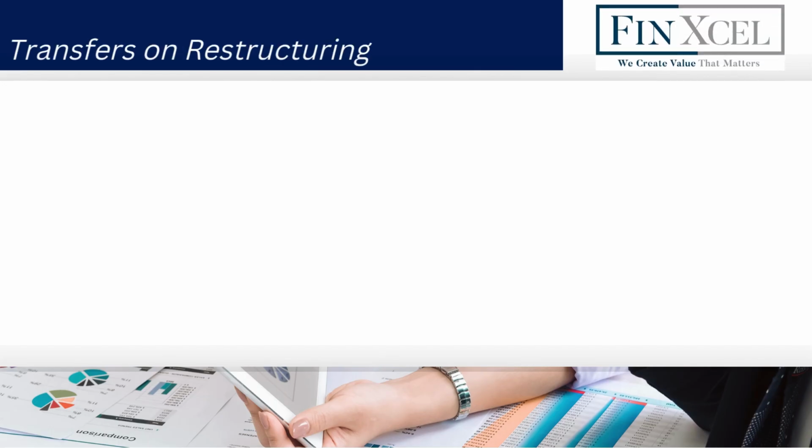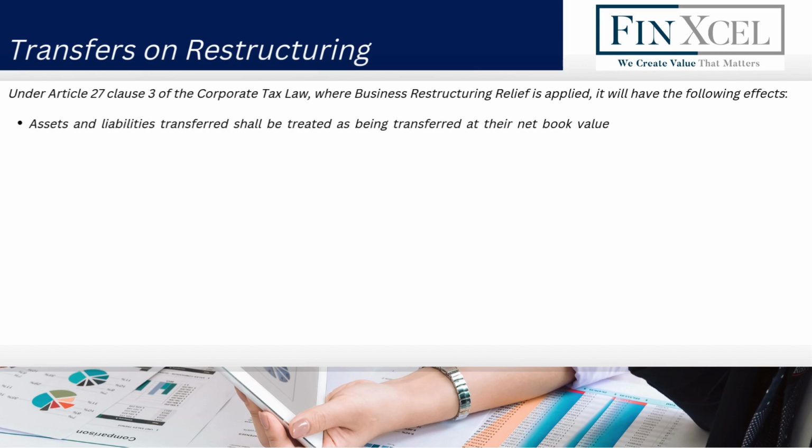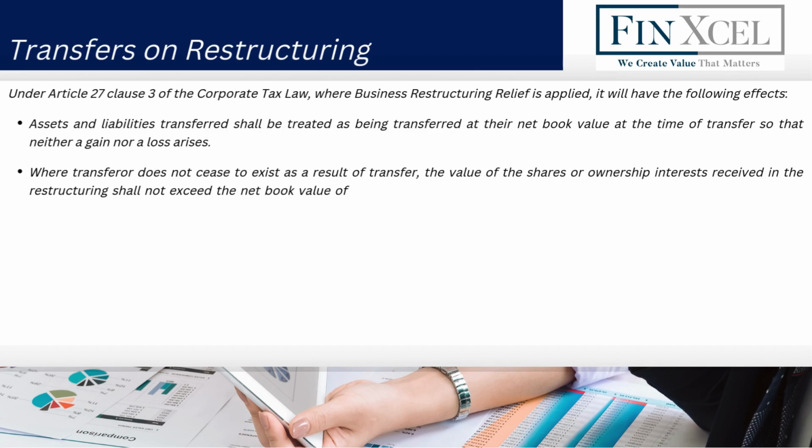Transfers on restructuring. Under Article 27 Clause 3 of the Corporate Tax Law, where business restructuring relief is applied, it will have the following effects. Assets and liabilities transferred shall be treated as being transferred at their net book value at the time of transfer so that neither a gain nor a loss arises. Where transferor does not cease to exist as a result of transfer, the value of the shares or ownership interests received in the restructuring shall not exceed the net book value of the assets transferred and liabilities assumed, less the value of any other form of consideration received.